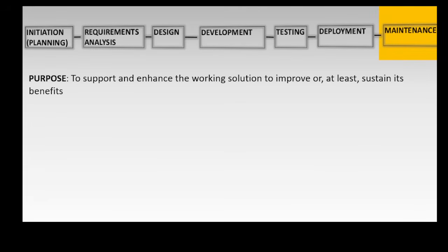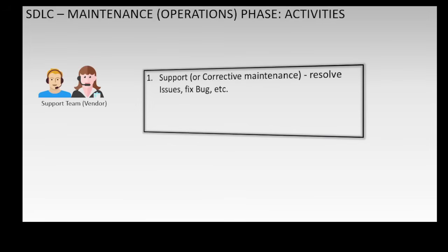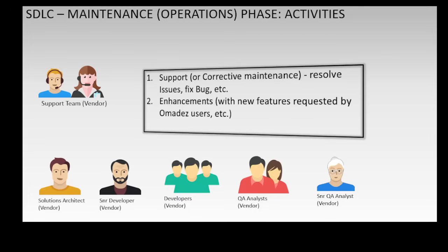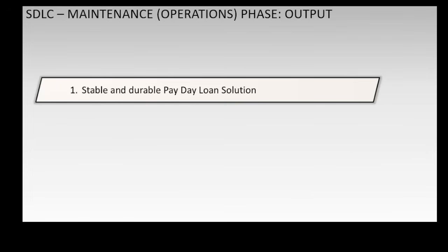In the maintenance phase, support and enhancement of the working solution is carried out to improve or at least sustain its benefits. The support team provides support by resolving issues and fixing bugs. Enhancement with new features requested by Omanders users are carried out by the development team and the QA team. Adaptive and preventive maintenance are also carried out. The output of this phase is a stable and durable payday loan solution.